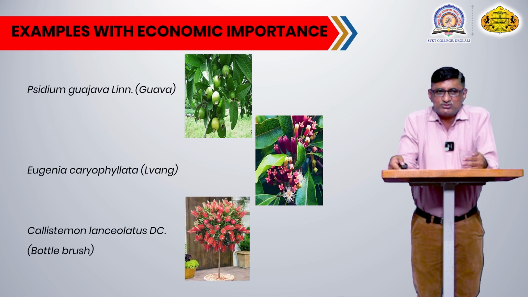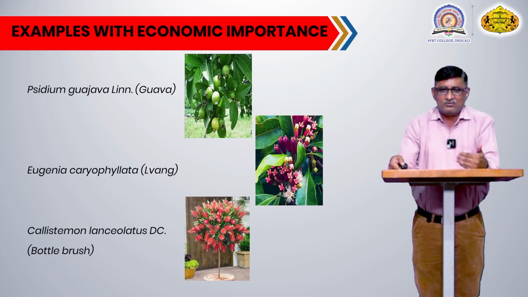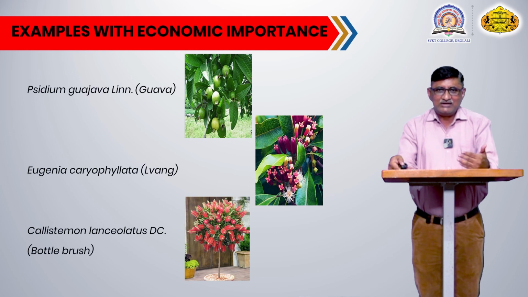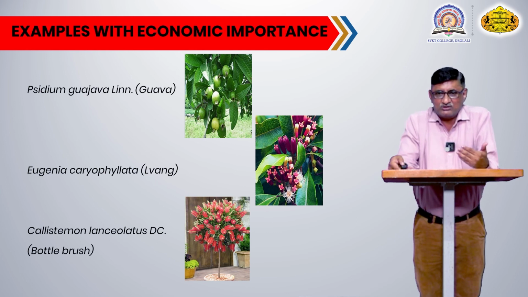It can be used in cosmetic preparations like toothpaste. Clove oil is also used as a remedy for toothaches or decaying of the teeth. So this is also a very common and economically important aromatic plant belonging to this particular family.